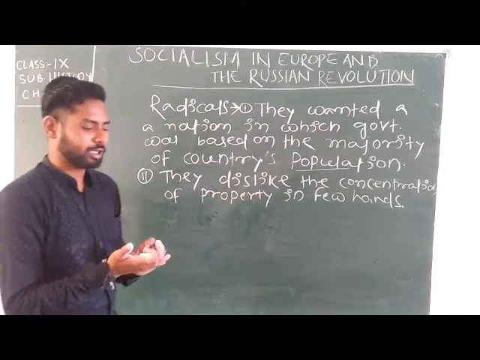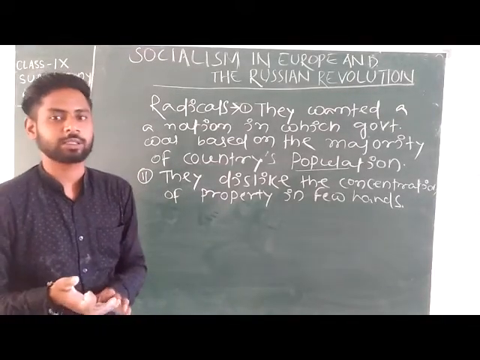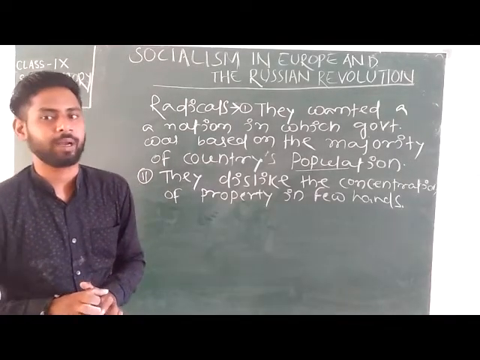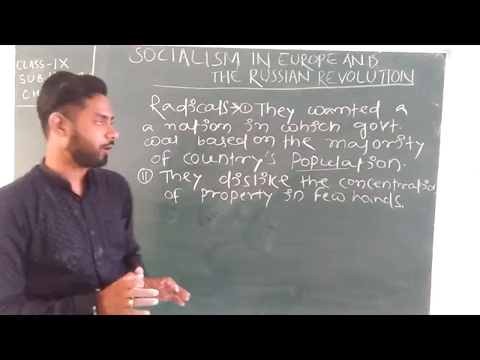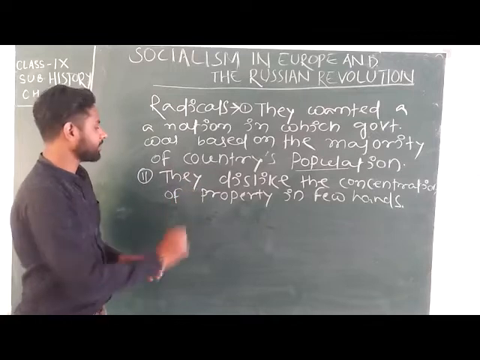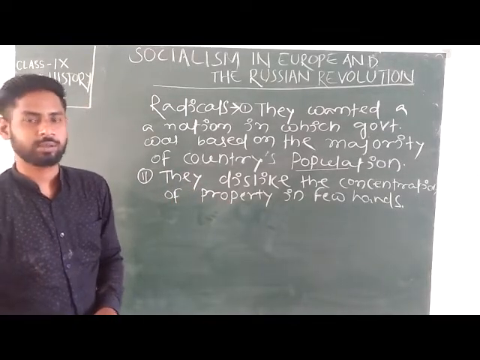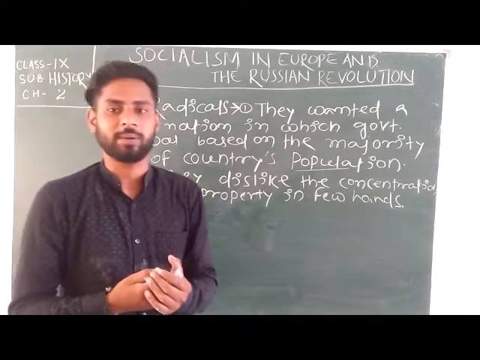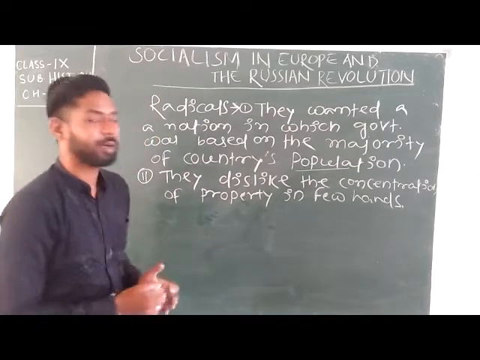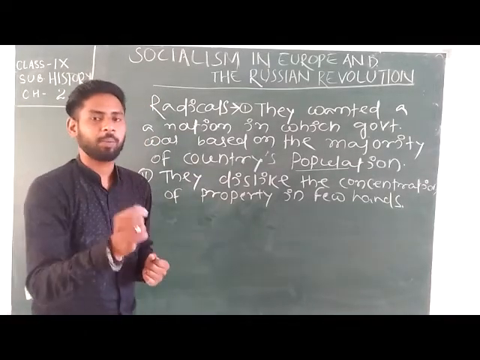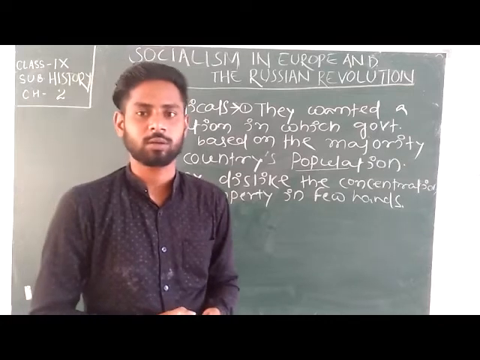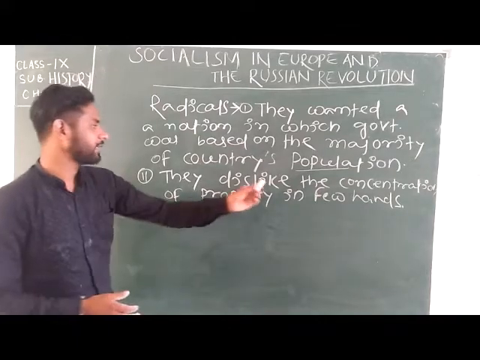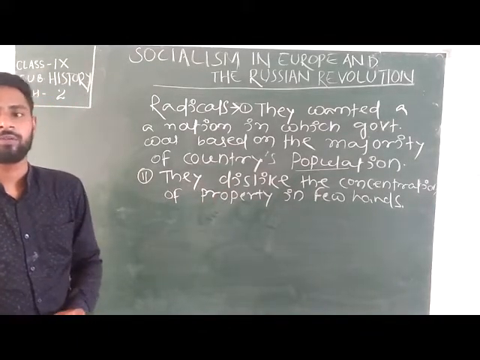That nation is also called a modern state, or nation state, and a democratic form of government or republic government can be established there. They disliked the concentration of property in few hands. Means they disliked private property, because in private property the property belongs to an individual person, whatever the quantity. Got it? So they disliked the concentration of property in few hands.